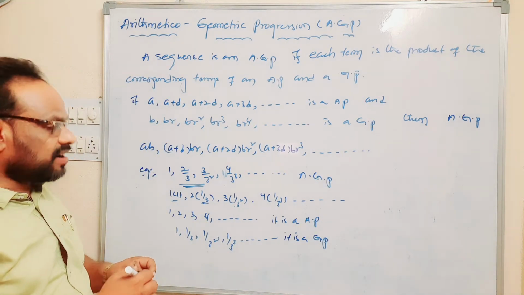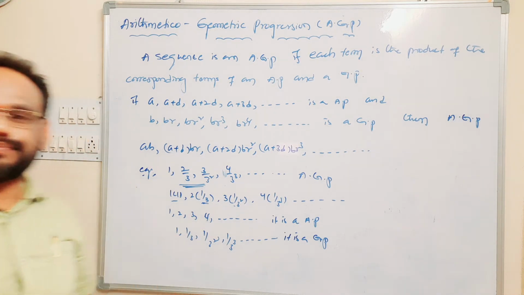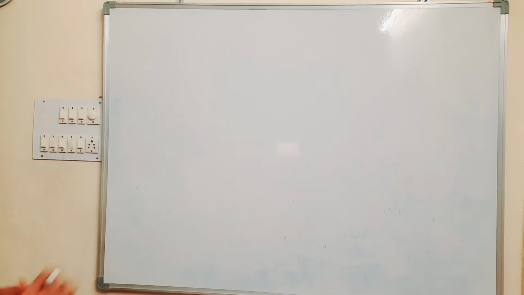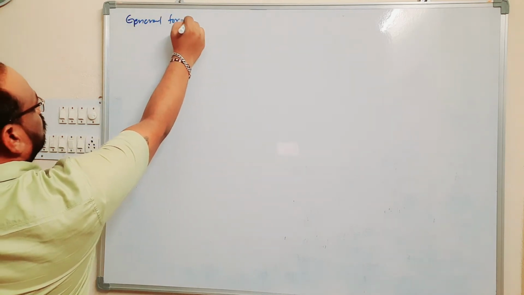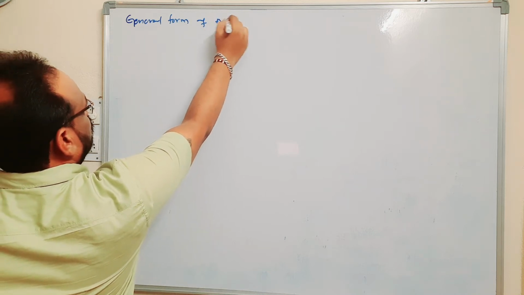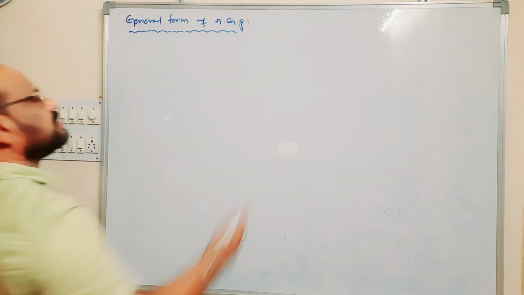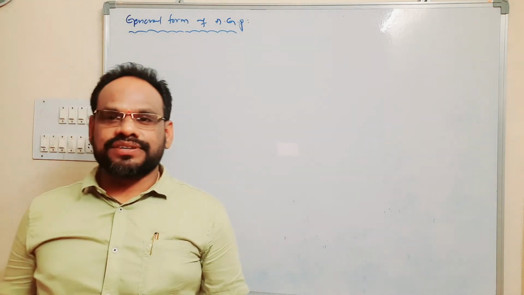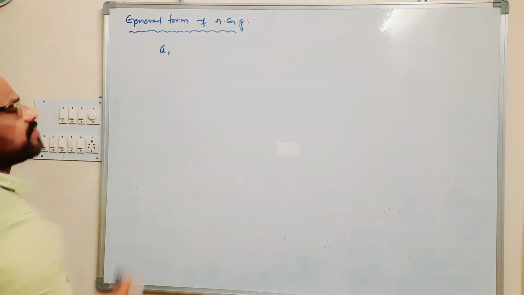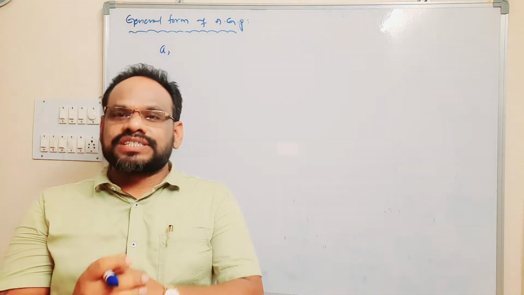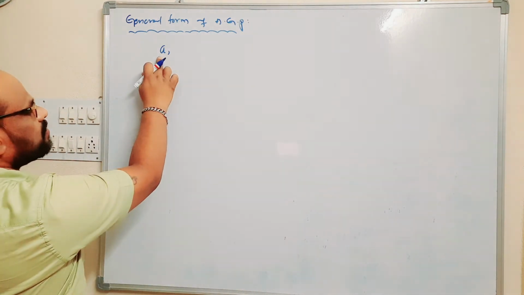How to write the general form of arithmetic and geometric progression? The general form of arithmetic and geometric progression: a, and the first term of the geometric progression we take as 1. So a into 1 is nothing but a only.